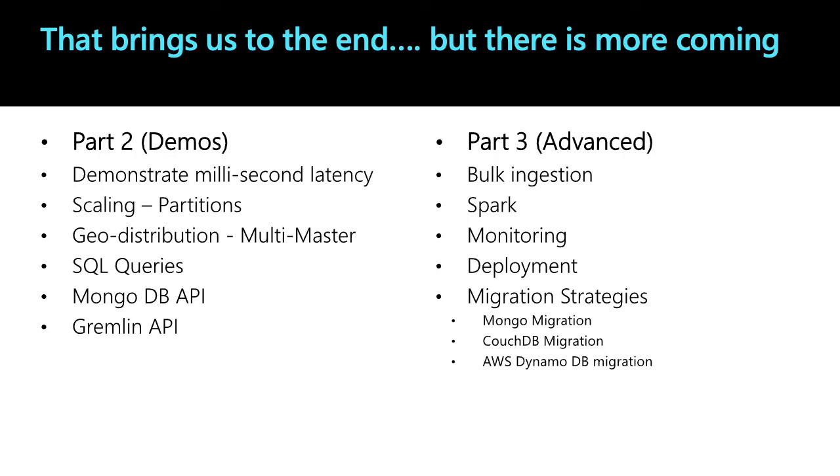And in the third session, we will be more focusing on the bulk ingestion, how we can use bulk ingestion to ingest your data, about Apache Spark, and monitoring your Cosmos DB and deployment strategies and migration strategies.